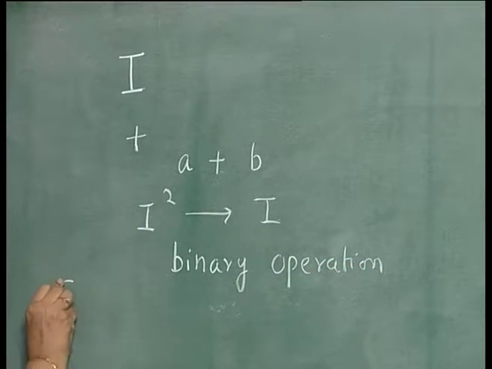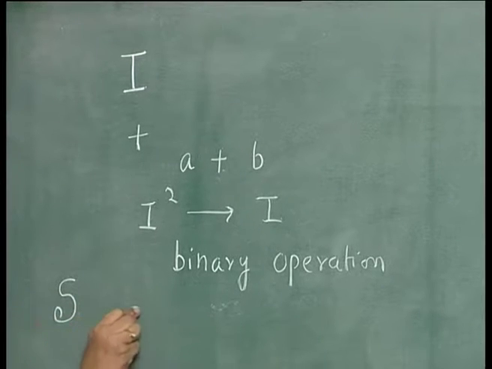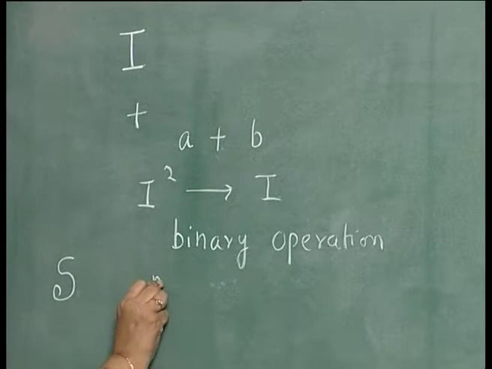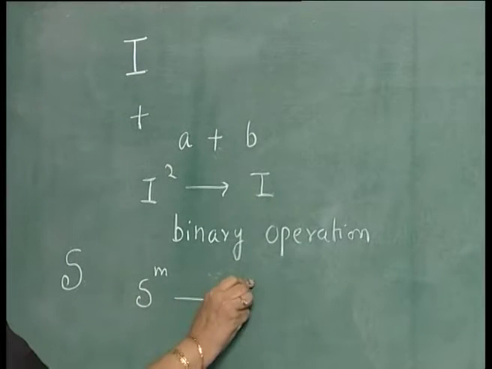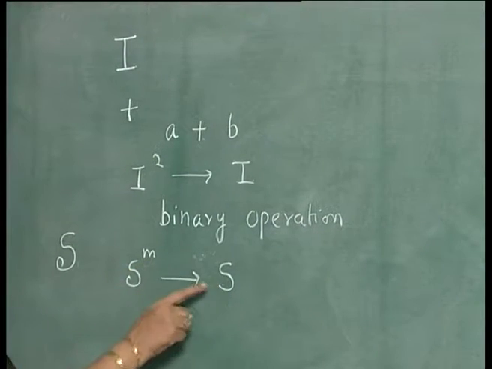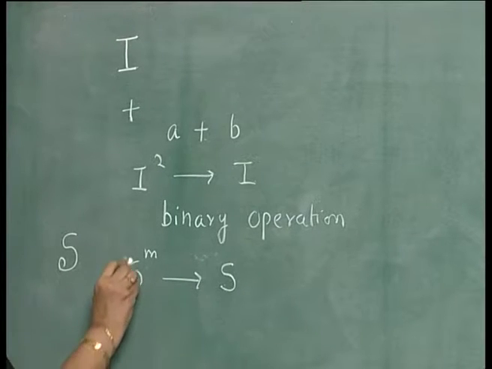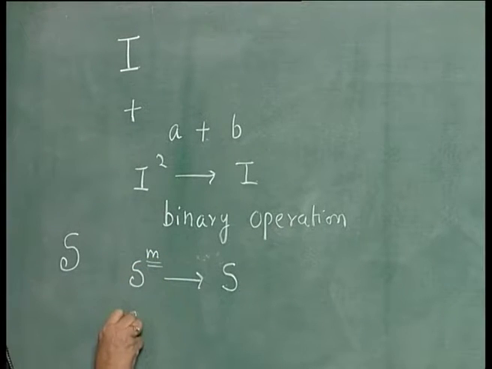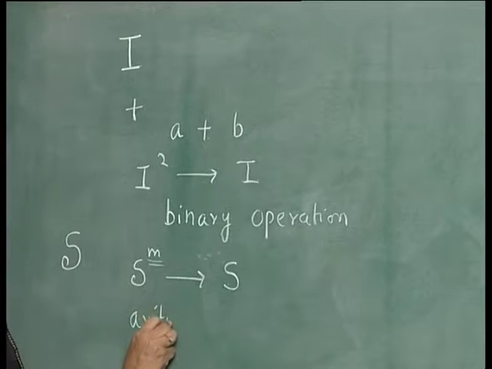In general, if you take the underlying set to be S, then an operation represents a mapping from S^m into S. So, if you have m arguments, you get a value from S, and this m is called the arity of the operation.